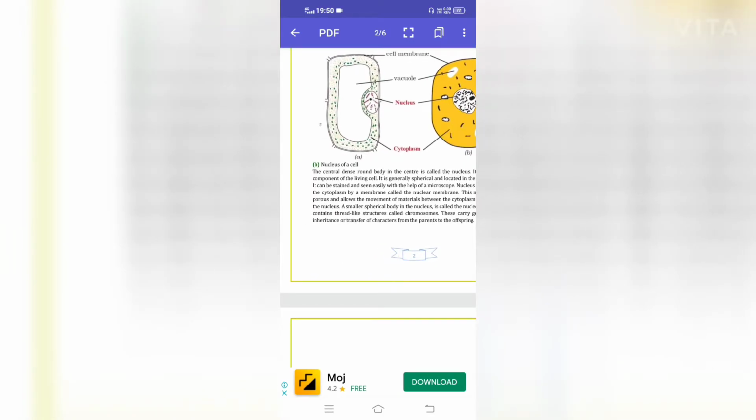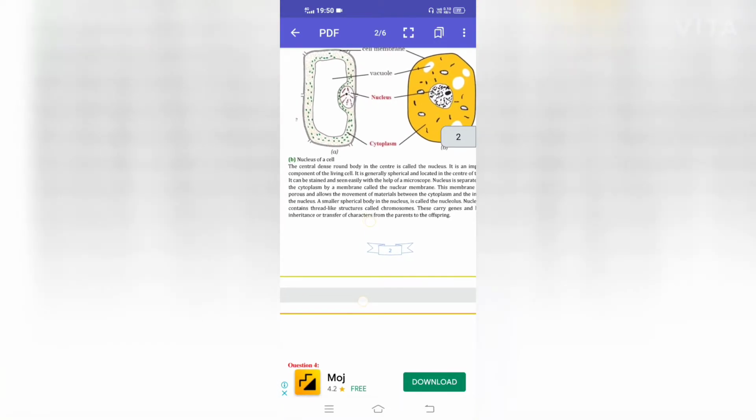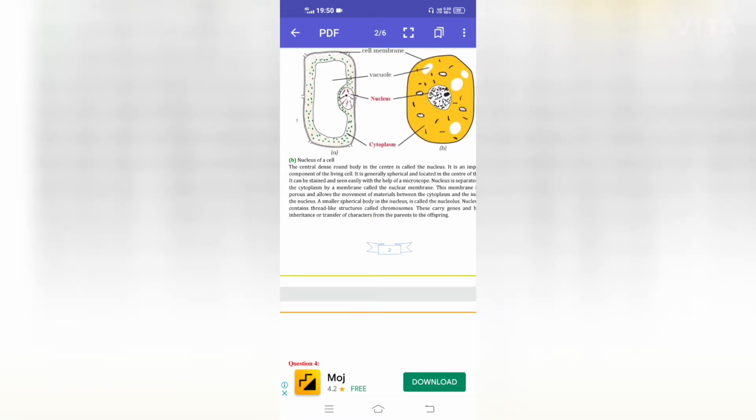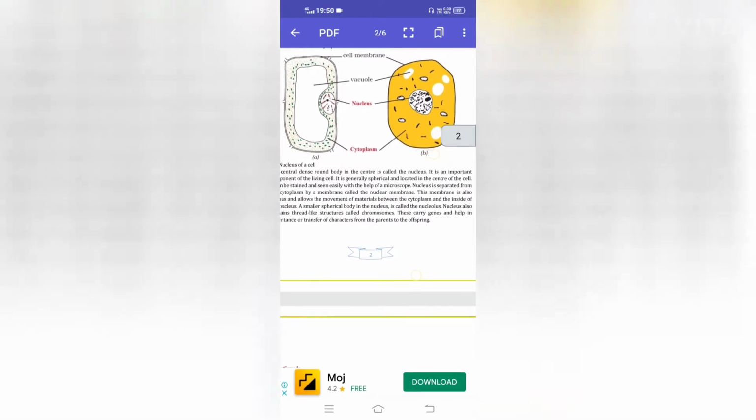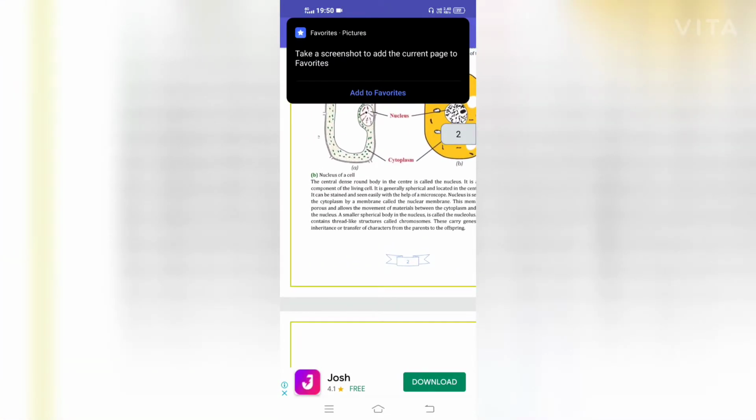A small spherical body inside the nucleus is called the nucleolus. The nucleus also contains thread-like structures called chromosomes. These carry genes and help in inheritance, or transfer of characters from the parents to the offspring.